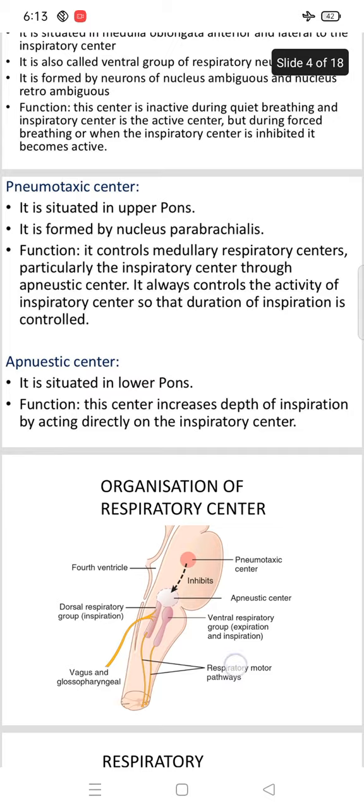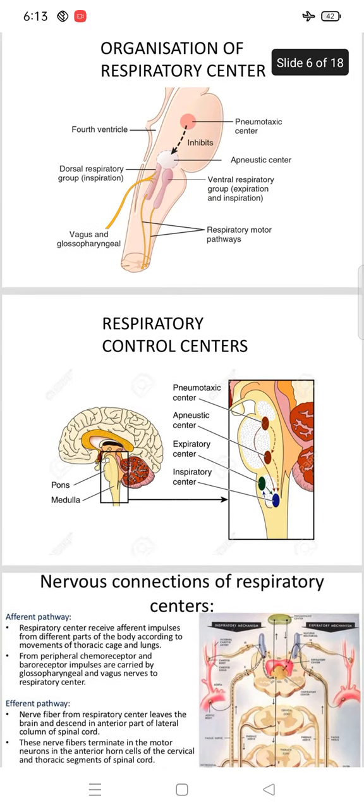And next we studied the organization of the respiratory center, and here we can see four types of controlling respiratory centers. The inspiratory center and expiratory center are both situated in the lower and upper portion of the medulla oblongata. The second are the pneumotaxic and apneustic centers, situated in the pons, which is why they are also called pontine centers. The expiratory and inspiratory centers are situated in the medulla oblongata, so they are called the medullary centers.